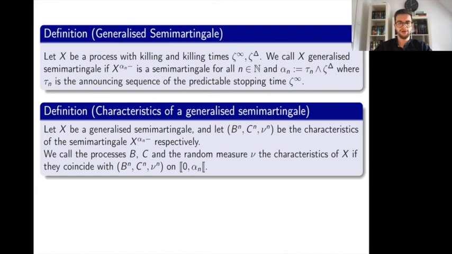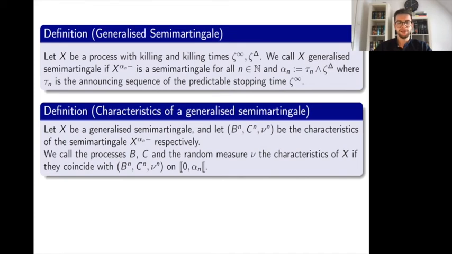The answer to this question is no, because the random measure ν, which compensates the heights of the jumps of the process, is not able to compensate a jump of height infinity. But a jump of height infinity occurs at time ζ_Δ, and at the jump to Δ itself.